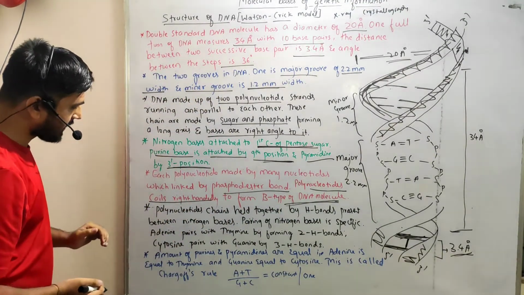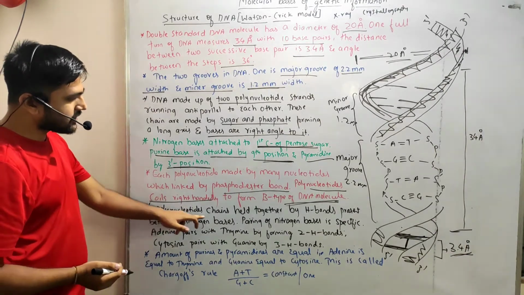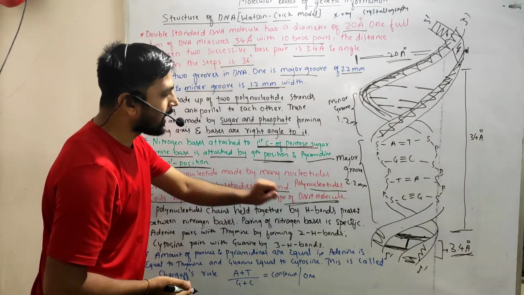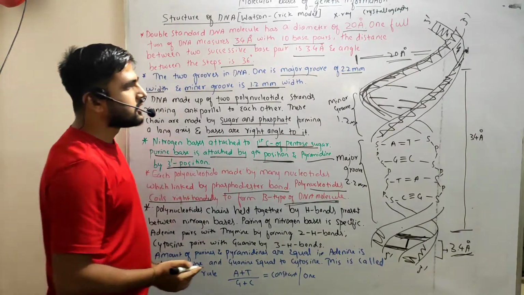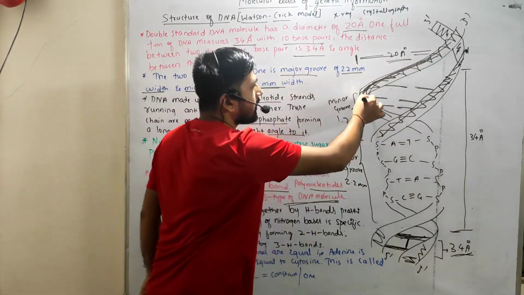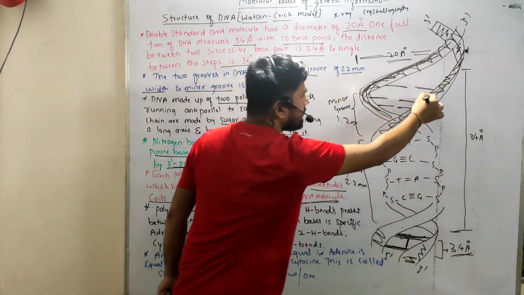Okay, and the next one is that polynucleotide chains are held together by hydrogen bonds. So let us consider this is one polynucleotide chain and this is another polynucleotide chain.